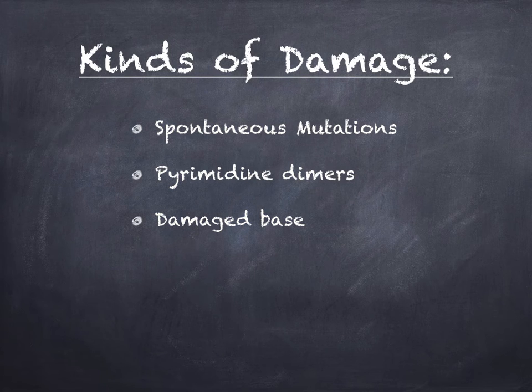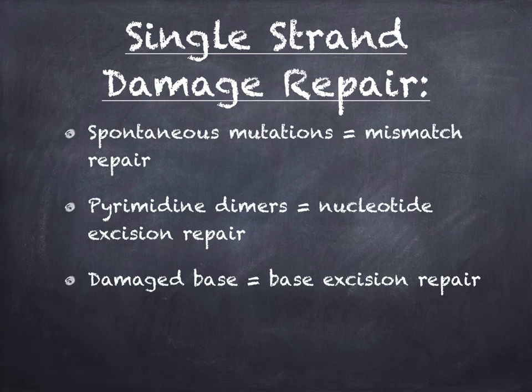There are three main kinds of damage for single-stranded DNA pathways. These include spontaneous mutations, pyrimidine dimers, and damaged bases. Each of these three types of single-stranded DNA damage has their own DNA repair pathway. For spontaneous mutations, you have the mismatch repair pathway. For pyrimidine dimers, you have the nucleotide excision repair pathway. Lastly, for the damaged bases, you have the base excision repair pathway.